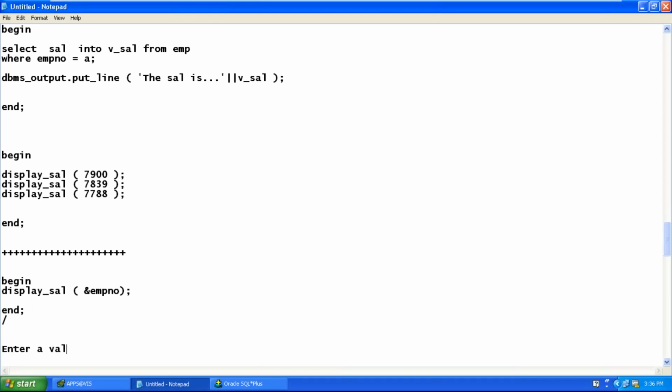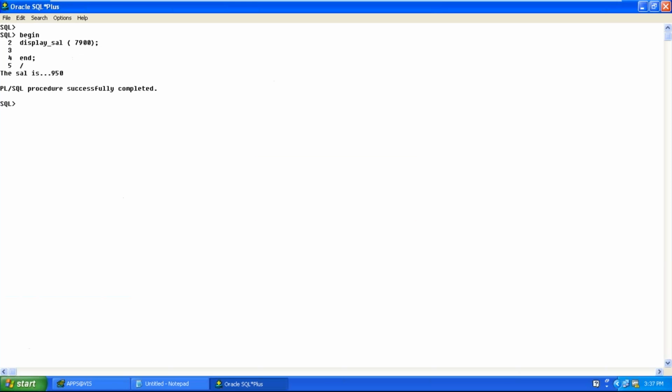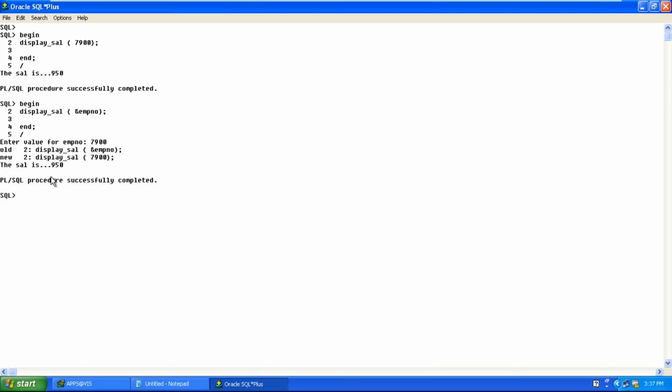Enter a value for employee number. Now, based on the runtime value the end user passes, the corresponding output will be displayed. The salary is 950.